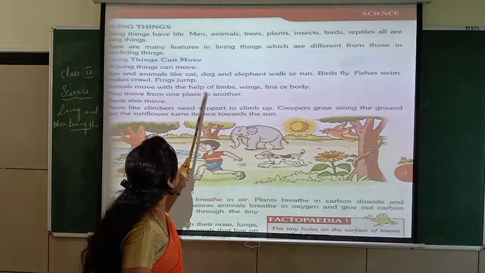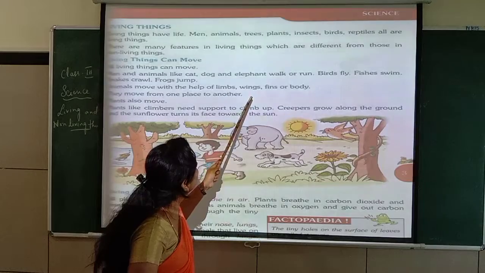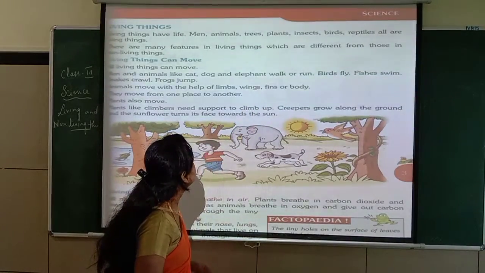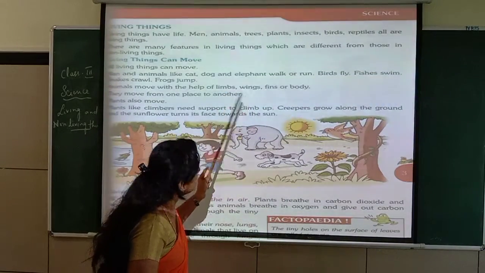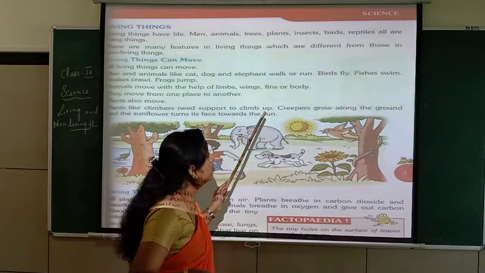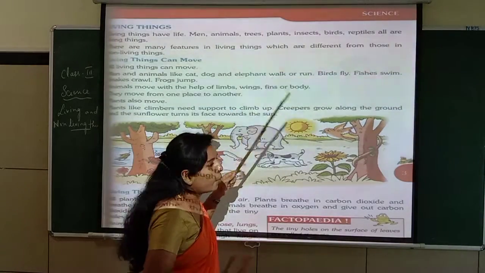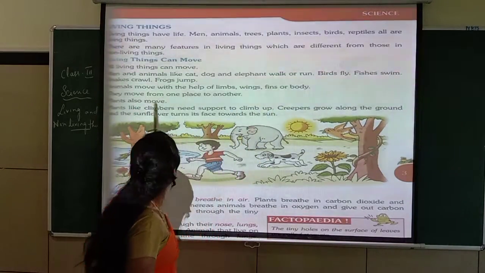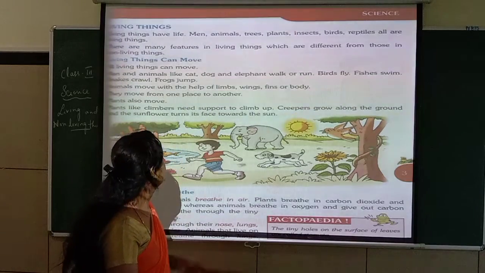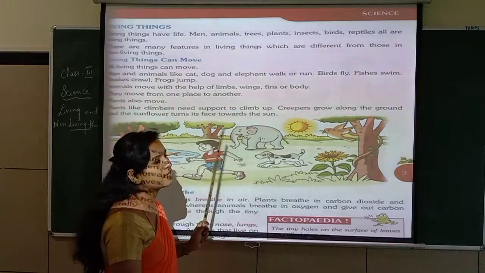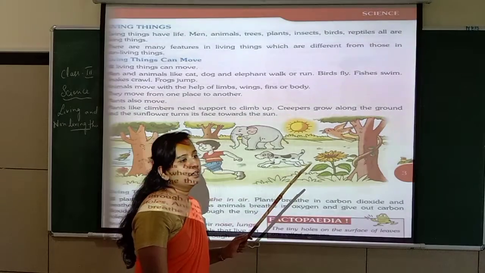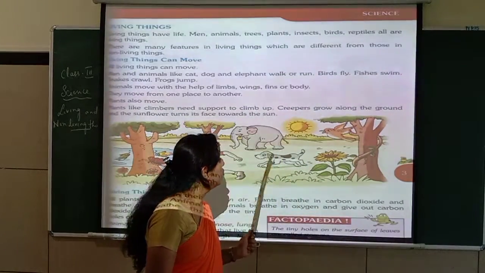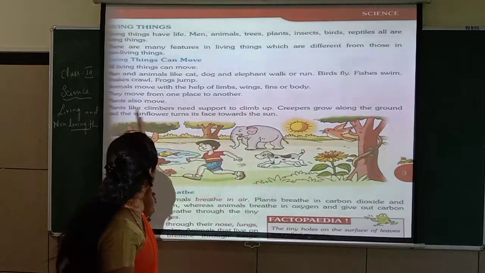Animals move with the help of limbs, wings, fins or body. Limbs, wings, fins or body. They move from one place to another. All the animals have different ways that they can move from one place to another.